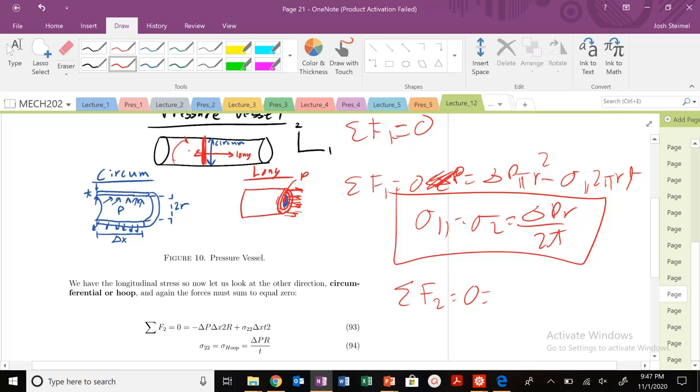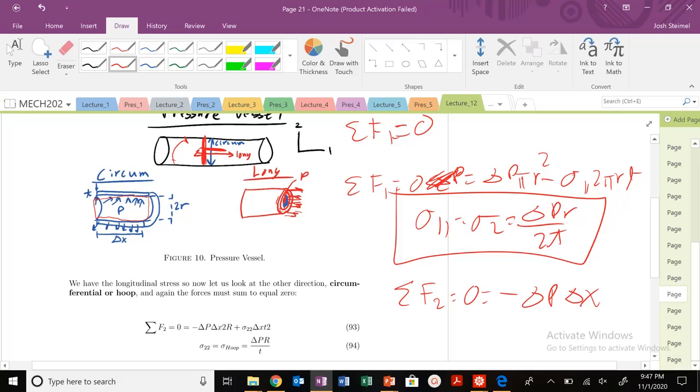I take a cut along this section right here, so I cut my cylinder along that circumference in half, and I have some pressure acting on this box. Let's calculate this out. Depending on the sign, in this direction I have minus delta P times the delta x.